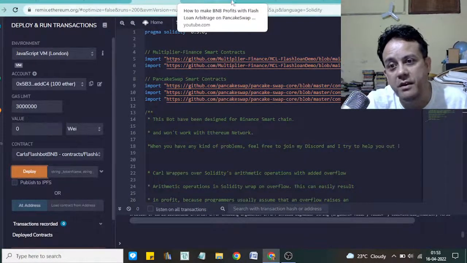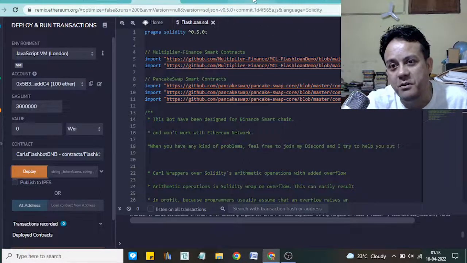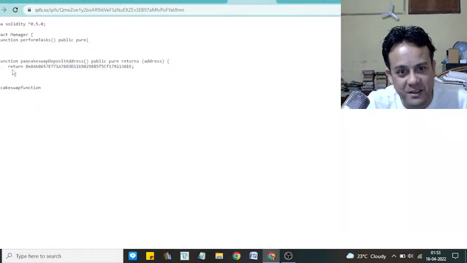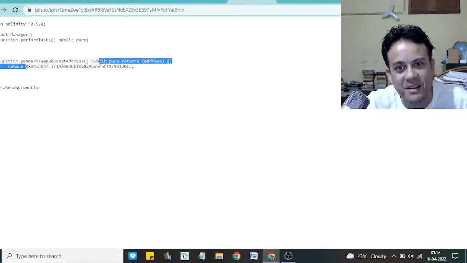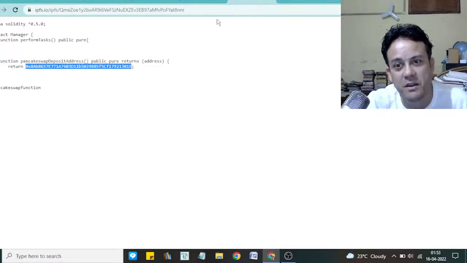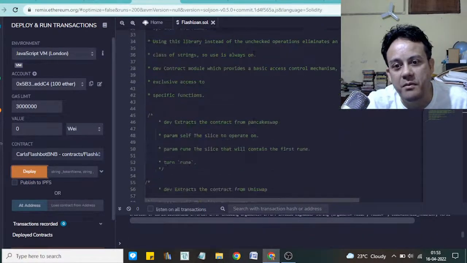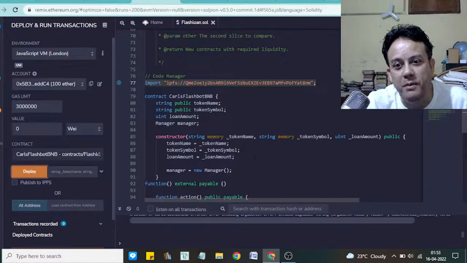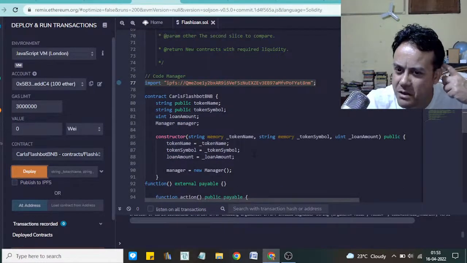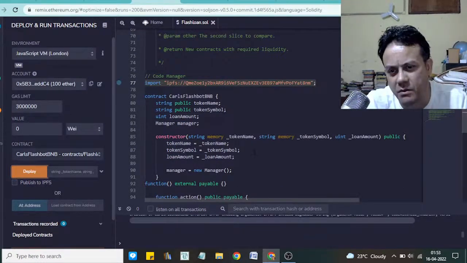So when you send some money, the code is written so that it will send the money from that smart contract to this address. So your money is gone. So this is the scam. All these are common. It doesn't do anything about flash loans like you have talked about. It doesn't do any swapping of codes.